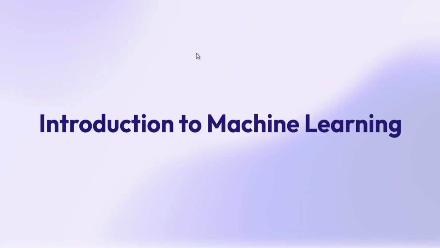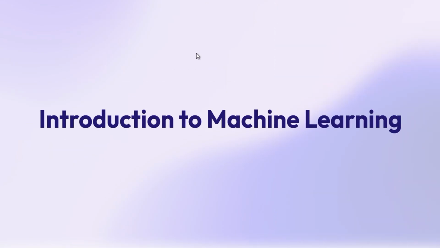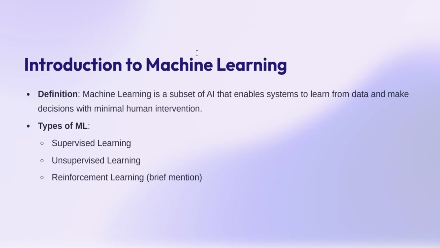Before we start, we'll try to see what actually is machine learning. Machine learning is a subset of AI that enables systems to learn from data and make decisions with minimal human intervention. Basically, the main idea of machine learning is that we give some set of data to the machine learning model.